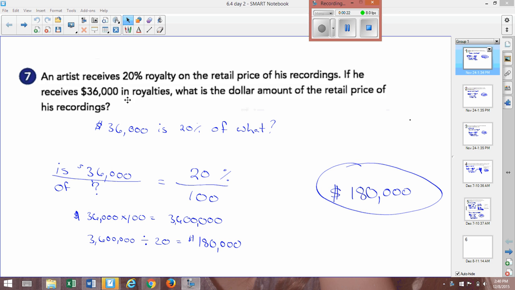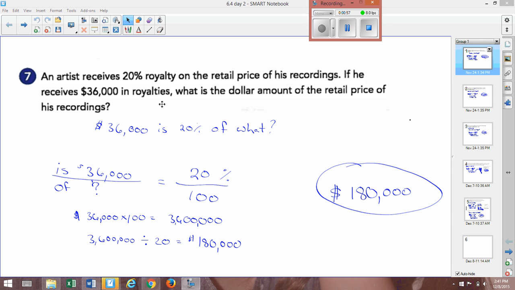This is to say that a royalty is money you make off of sales, okay? So you get a percentage if you're in the record business, or even in movies, you get a percentage back of whatever is sold. So what they're saying is he, or she, gets 20% back from all of his sales, and it is his. So it's really saying $36,000 is 20% of what?